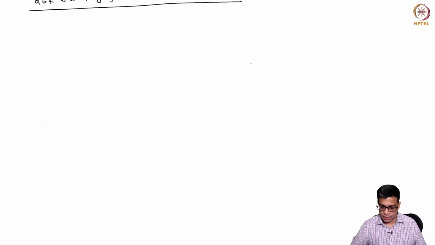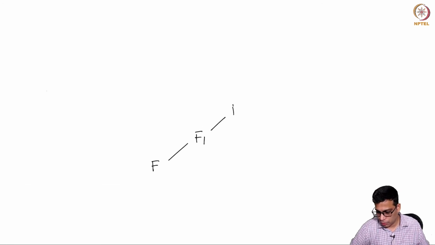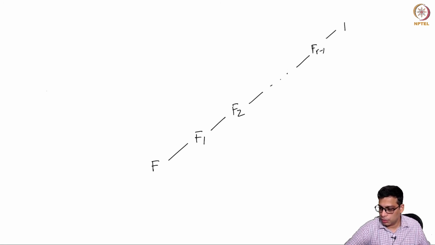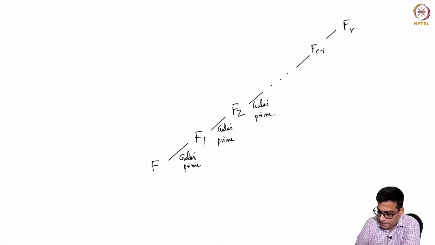So I'm going to write it like this. So you have F, F1, F2, F3, up to Fr minus 1, Fr. Okay. So this is the tower we have. And each step is Galois, and the degree is prime. Galois, degree is prime. Galois, degree is prime.